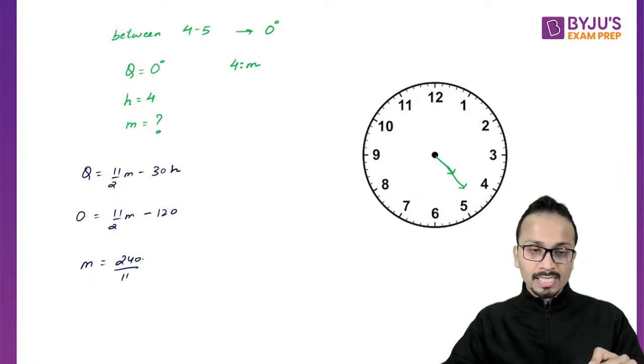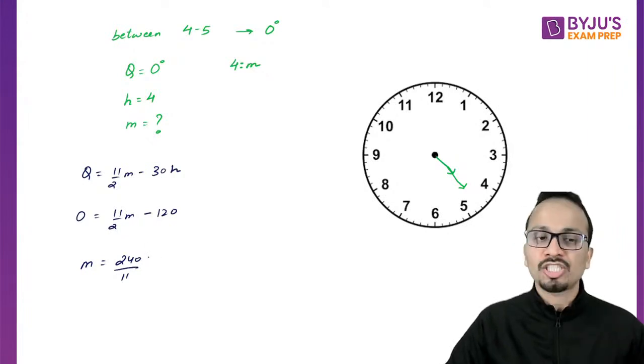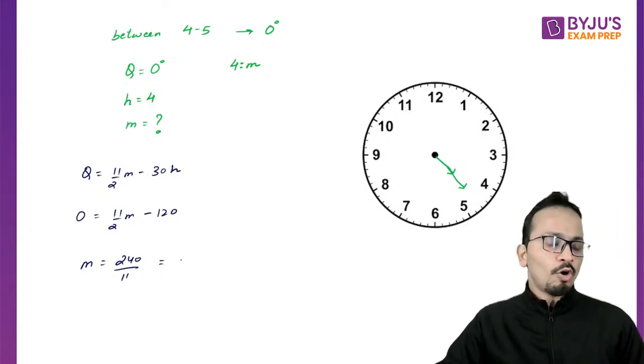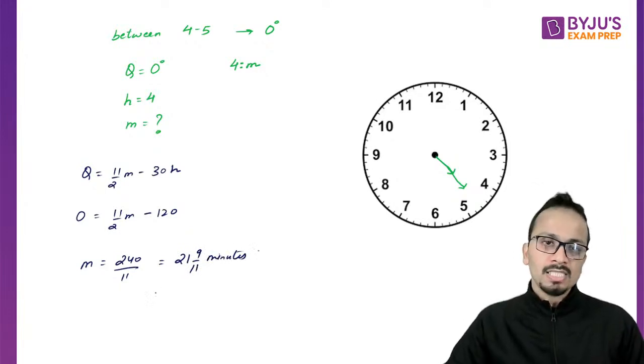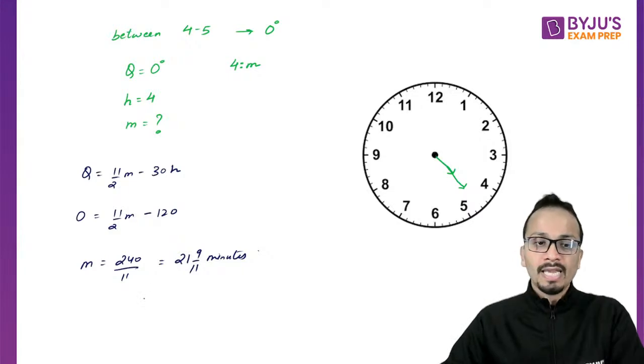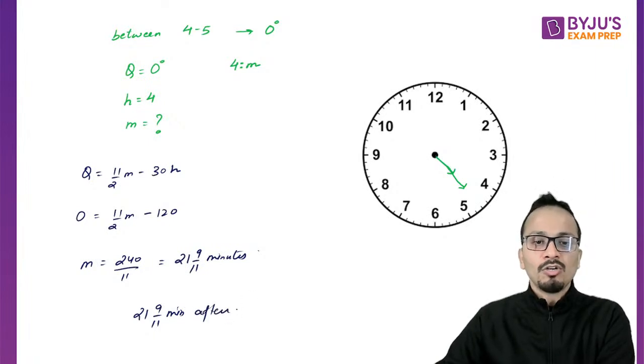Now, in this case, what you have to do is find the answer in mixed fractions. So 240 upon 11, how much will this be? It will be 21 9 by 11 minutes. So the option you will mark will be 21 9 by 11 minutes after 4 o'clock.